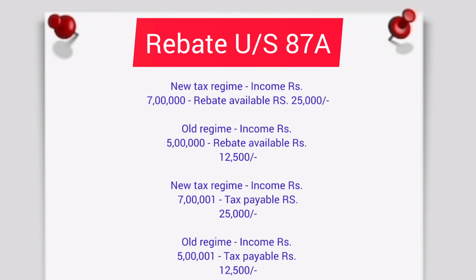For example, if an individual's taxable income under the new tax regime is 7 lakh and 1 rupee, they will have to pay 25,000 in tax, as this is the tax rate applicable to their income. No rebate is available in this case. The same rules apply to the old tax regime.